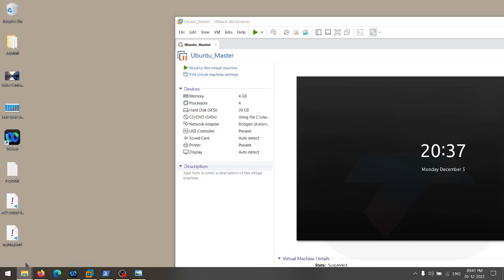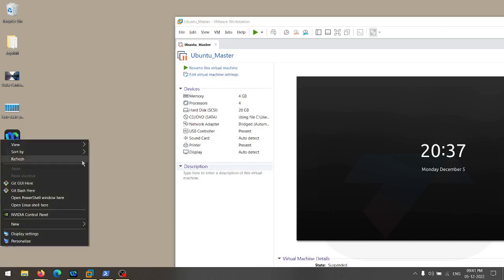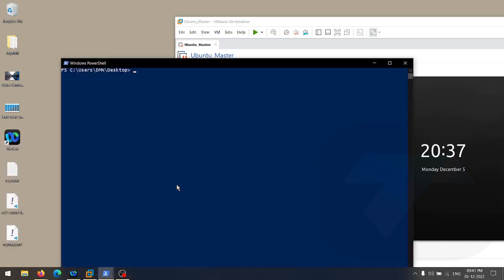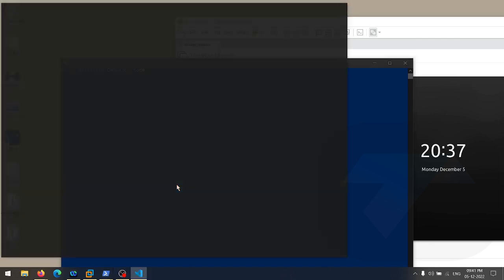No need of these images now. Let me close the images. All right, so here I have a few files. I have already copied the code for the CloudFormation. What I'm going to use here is a very popular text editor, that is VS Code.